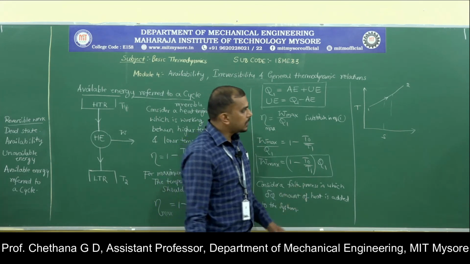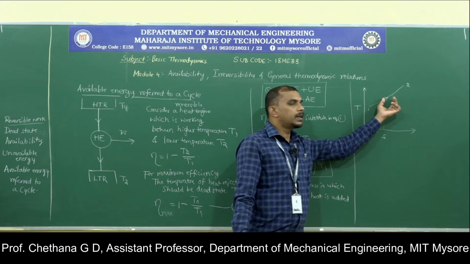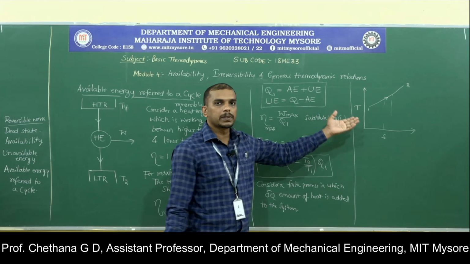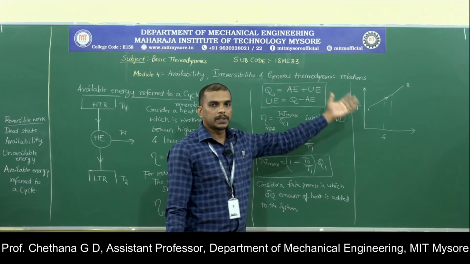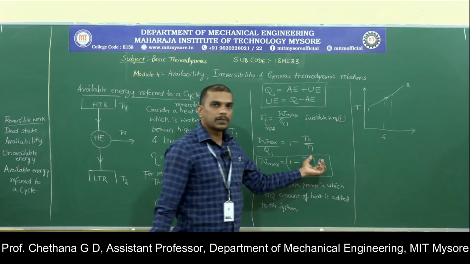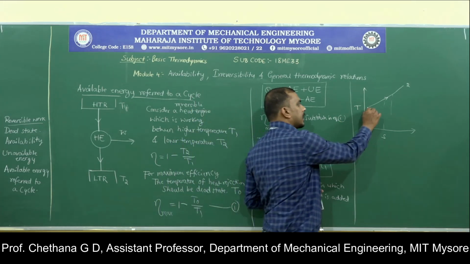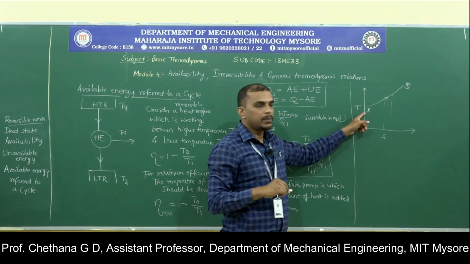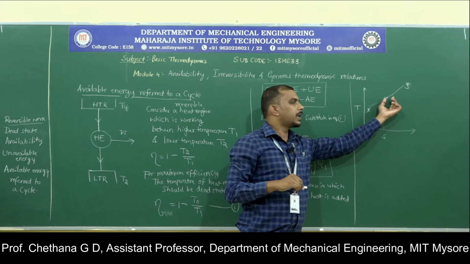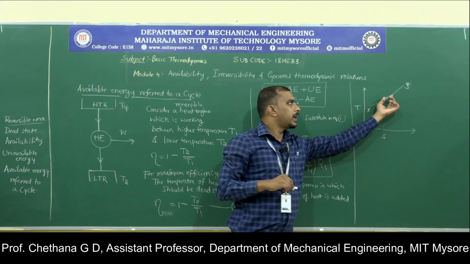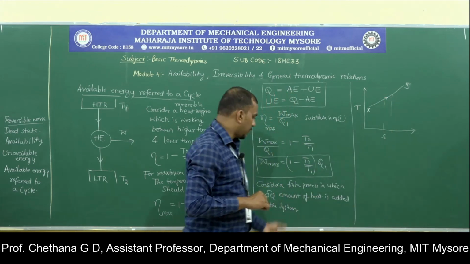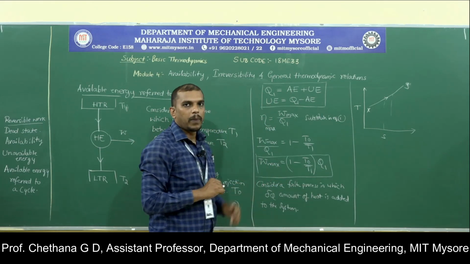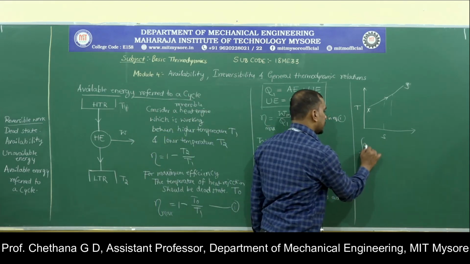We have taken an elementary cycle in which we have just considered the process of heat addition. That itself is sufficient to solve this problem. You need not worry about representing the whole cycle, because in this equation what we have is delta Q. Let us say this is X and Y, better. The heat is added between the process X to Y, and we have taken a small, finite element of this, that is delta Q. Now integrate this equation between X and Y, you will get the maximum work.